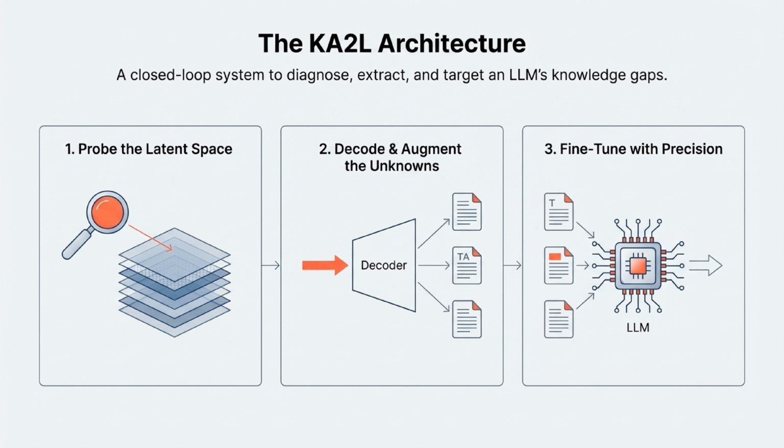Now, let's look at how we operationalize this. The KA2L architecture is a closed-loop system designed to diagnose, extract, and target an LLM's knowledge gaps. It works in three distinct stages. First, we probe the latent space. Second, we decode and augment the unknowns. And third, we fine-tune with precision.